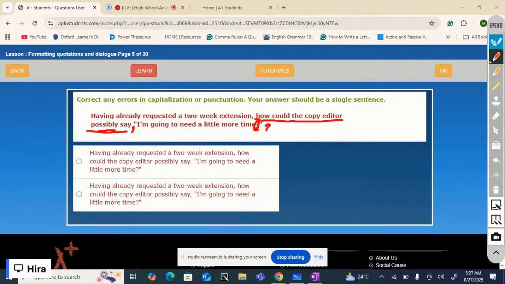So having already requested a 2 week extension, well, this has a period, no comma. Second option has a comma. This one is correct. But in second option, there is a mistake again. The question mark should not be here. It should be outside the closing quotation marks. I'll select second option because this is the correction here. But this one is again wrong in second option. I cannot select the other one because it has one more mistake. I'll select the second option because it has just one typo, and this one is corrected.